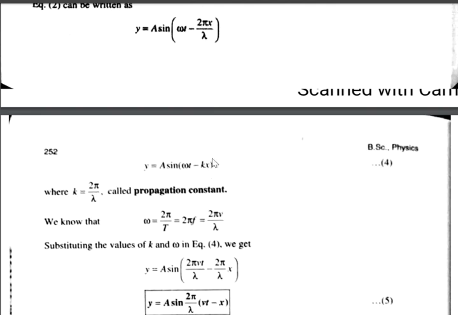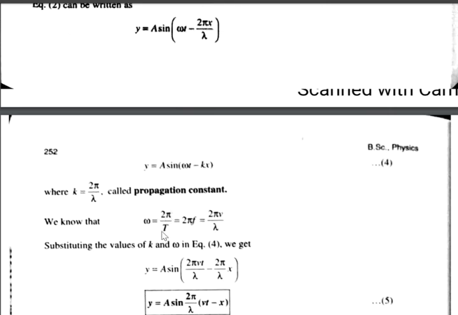So equation 4 is a standard form of writing one-dimensional wave traveling along the positive x-axis, and here k is 2 pi by lambda, which is called propagation constant, lambda is wavelength. Omega is called angular frequency, angular velocity, or angular speed, measured in radian per second.